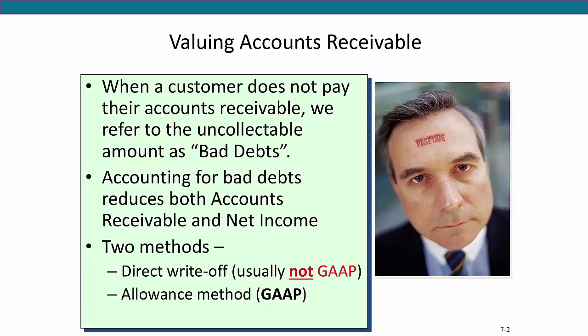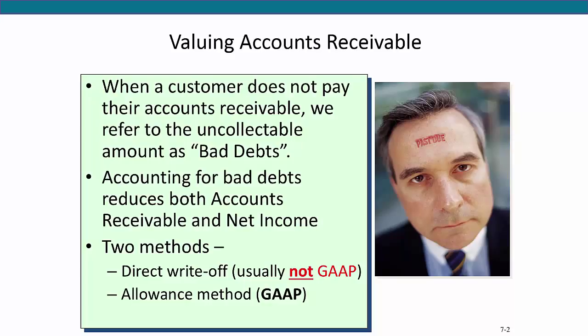Now, there are two basic methods to account for bad debts, the direct write-off method and the allowance method. Remember that GAAP requires companies to match expenses with the related sales in the same period. The direct write-off method does not adhere to the matching principle. Instead, it permits companies to write off bad debts when it becomes clear that the customer isn't going to pay their receivable balance. That is often well after the period in which the sale has been recorded.